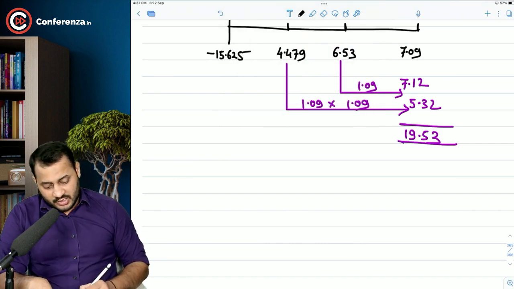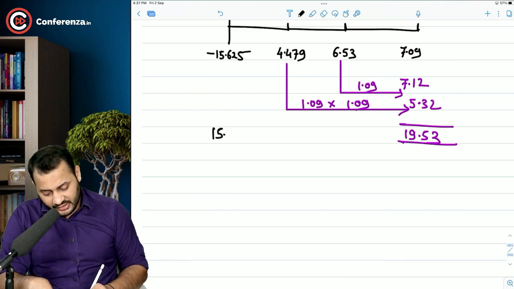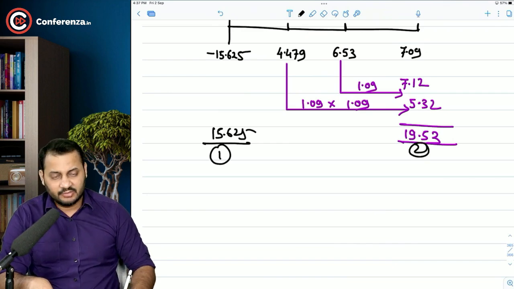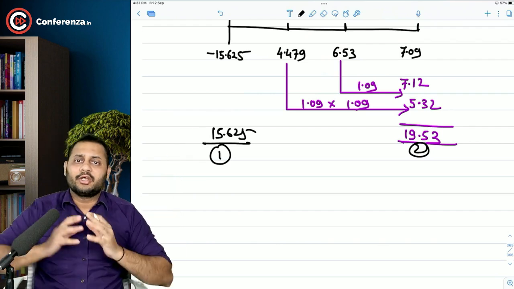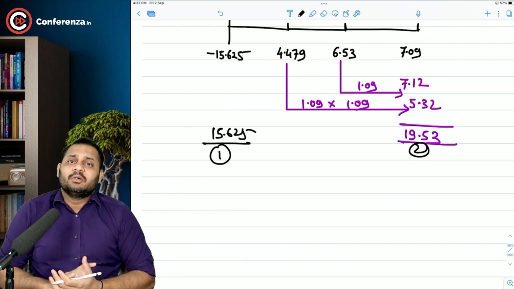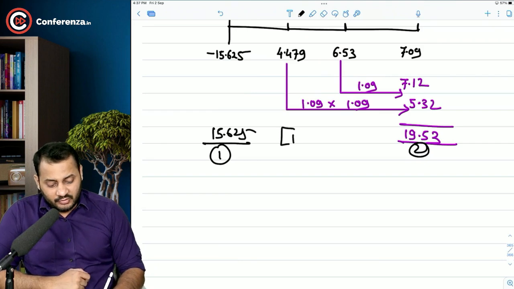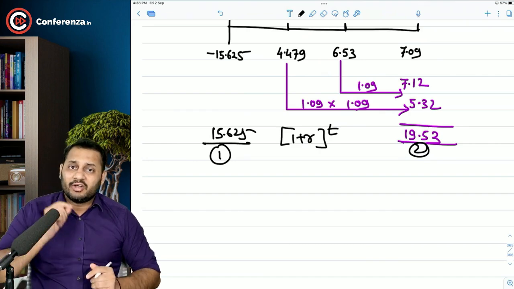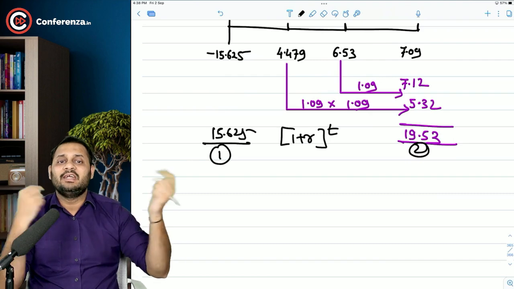What is modified internal rate of return? I will show you. Now there should be only 2 cash flows. One at the beginning, which is 15.625, and one at the end. That's it. What happens in the modified internal rate of return? Except for the cash outflow at the beginning, you take all the other cash flows till the expiry or maturity or end of the period. And then you will find out one rate, 1 plus r to the power t. In between these 2 cash flows, what is the exact rate at which 15.625 will become 19.53?